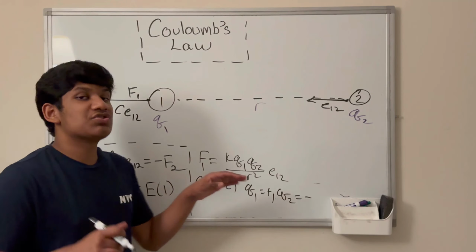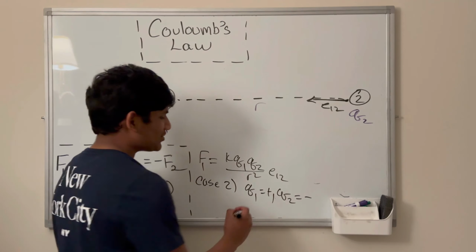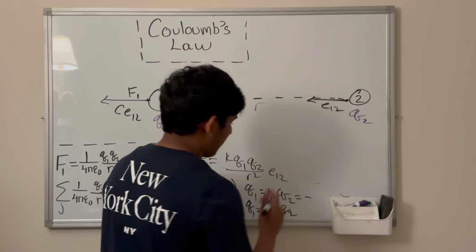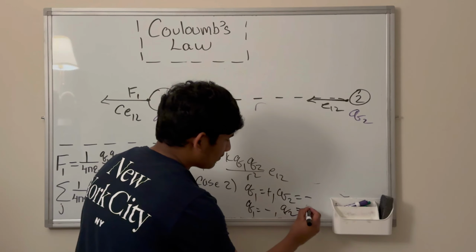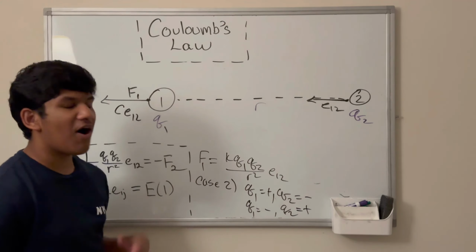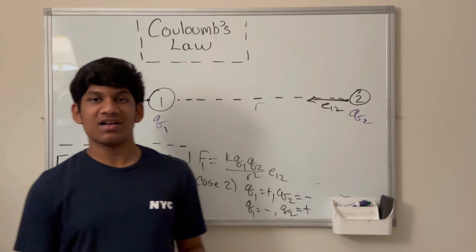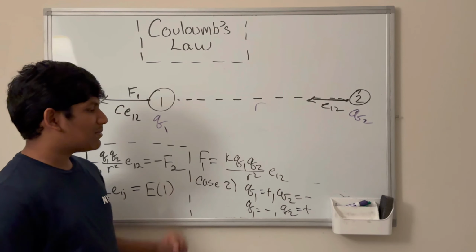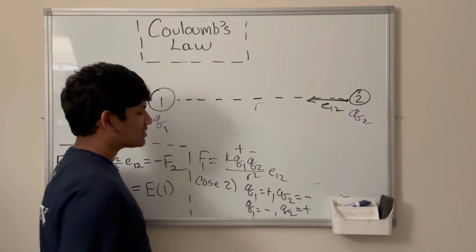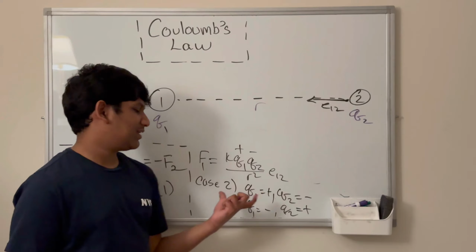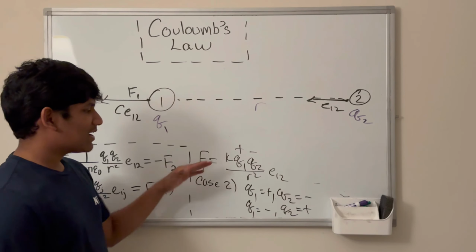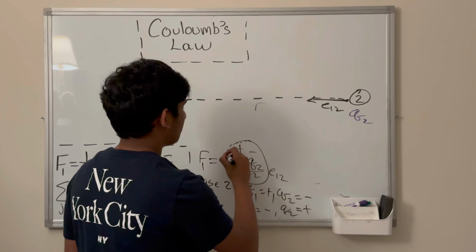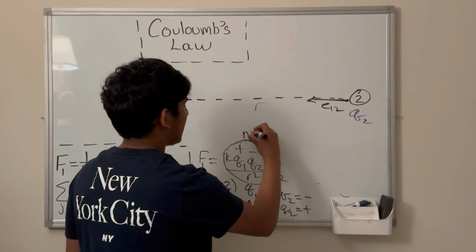Now, this case is also symmetrical in the fact that we can also consider Q1 to be negative and Q2 to be positive. The reason is because they're multiplied. Positive times negative is negative, and negative times positive is also negative. So, therefore, we have symmetry over here. So, plus minus, so we'll consider the first part in case 2, and we know that this whole bulk is now negative.